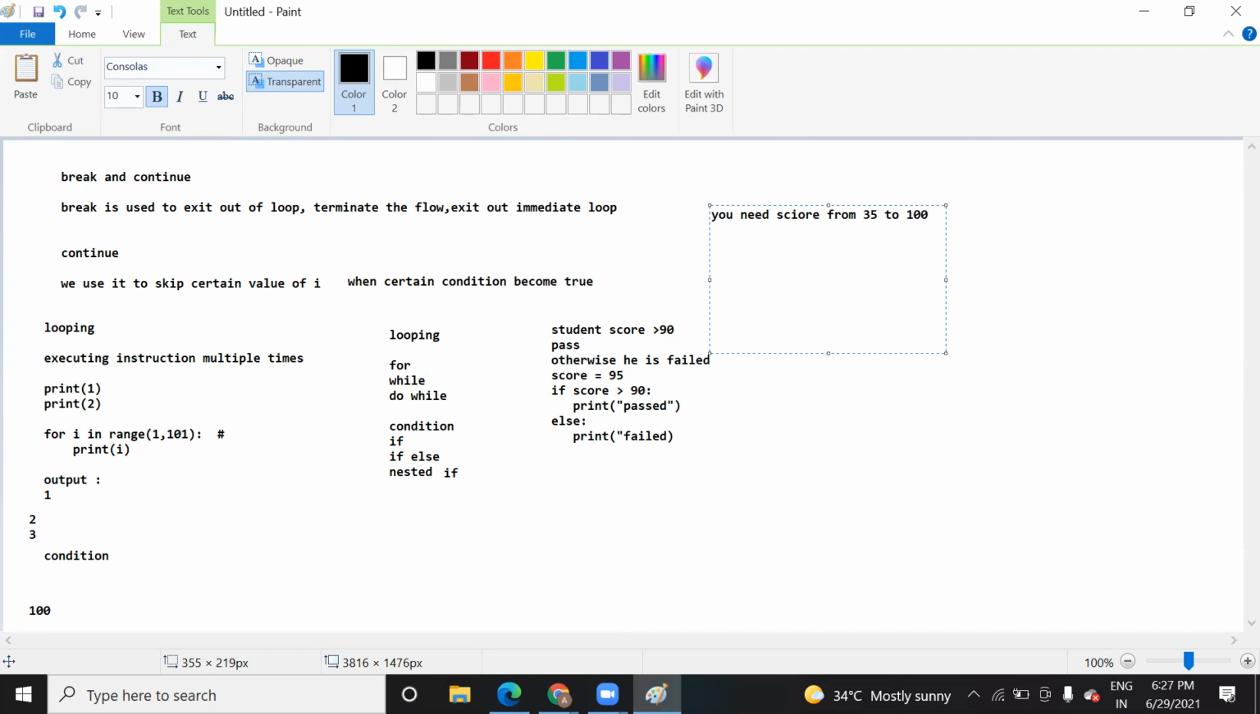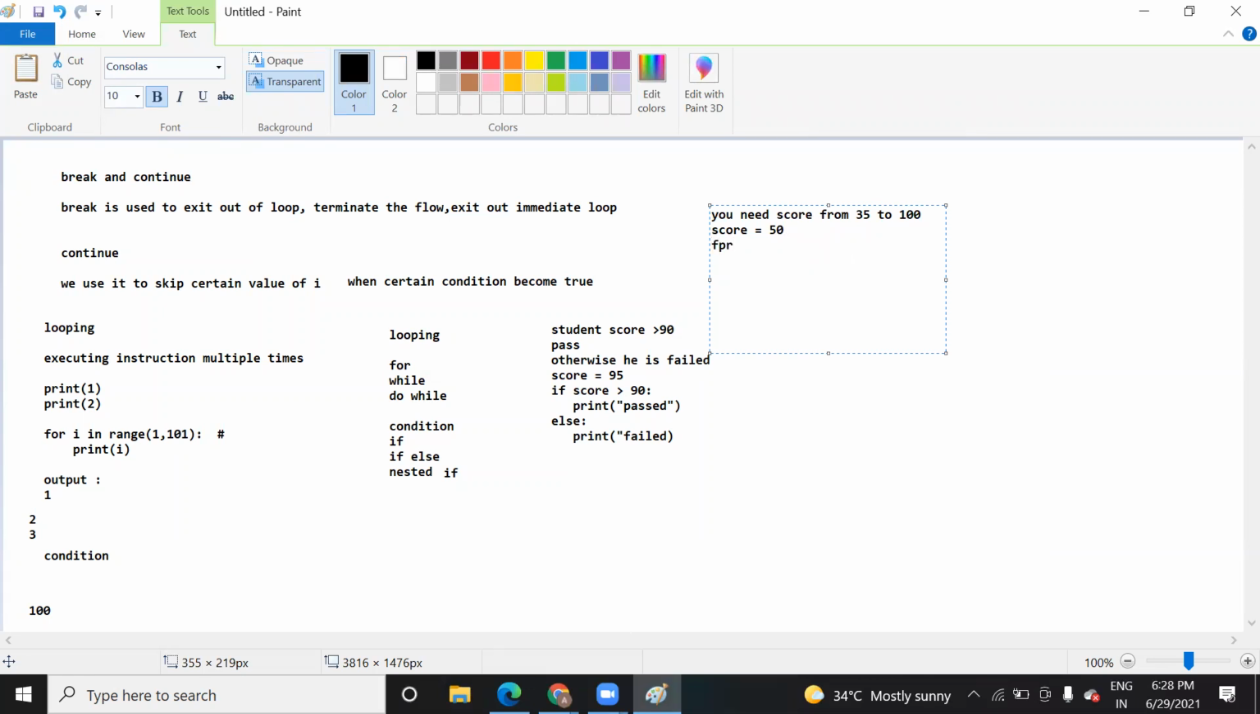Okay, and sorry, here I have written. Suppose I give you a condition: you need to use continue, meaning you need to skip the score value when the score becomes 50. How would you usually do that? Okay, you can do it like this.